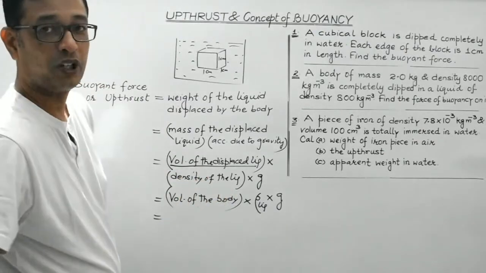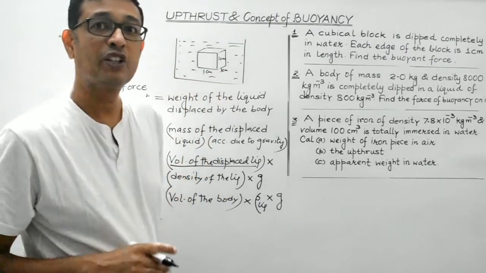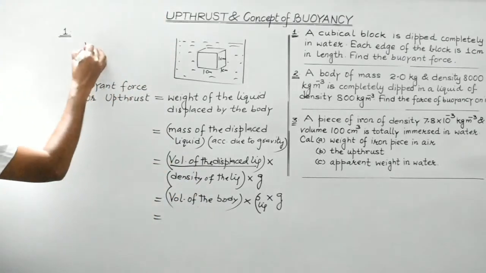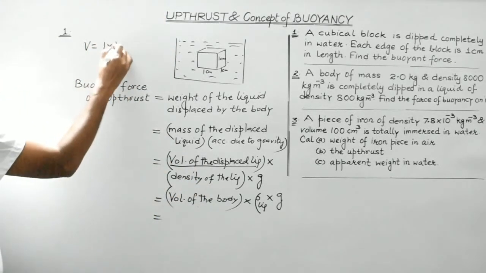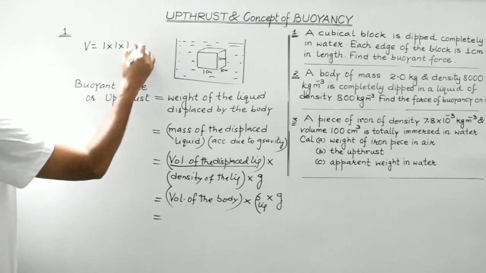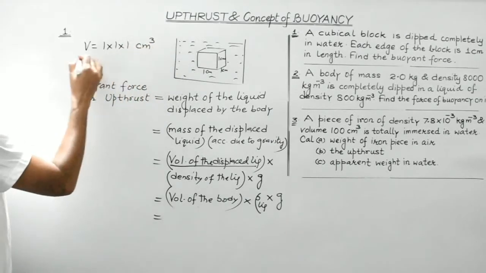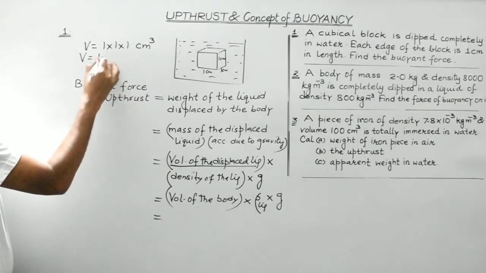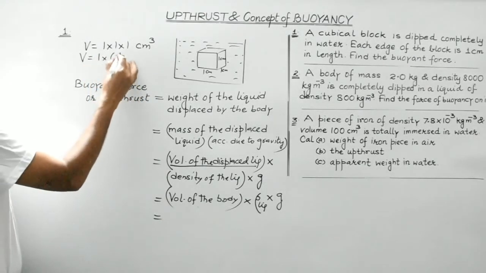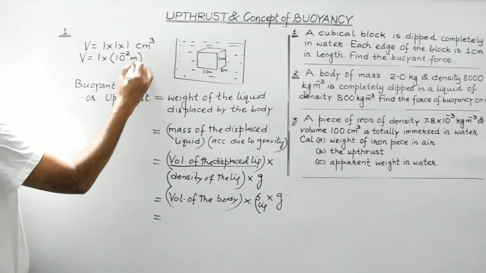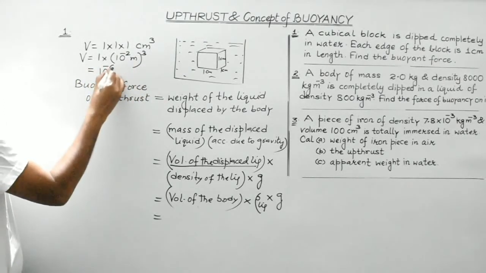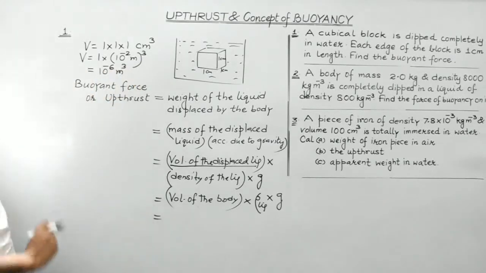So volume of the body, it is given to be a cubical body of dimensions 1 into 1 into 1. So volume would be length into breadth into height. It's given in centimeters, so it will be centimeter cube. So in order to convert it in SI, we have to write 1 centimeter as 10 to the minus 2 meter. So that will give us 10 to the power minus 6 meter cube, right?